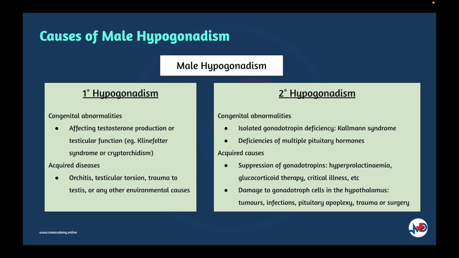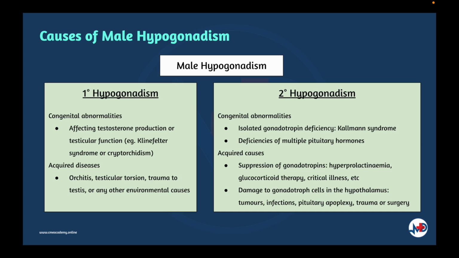So congenital abnormalities that can affect testosterone production or testicular function, such as Klinefelter syndrome or cryptorchidism, can lead to primary hypogonadism. Acquired diseases such as orchitis, testicular torsion, trauma to testis, or any other environmental causes that affect the testis also may lead to primary hypogonadism. Causes of secondary hypogonadism mainly involve the disruption of the hypothalamic pituitary axis. Congenital abnormalities that cause isolated gonadotrophin deficiency, such as Kallmann syndrome, which is the most common congenital cause, or deficiencies of multiple pituitary hormones may lead to secondary hypogonadism.